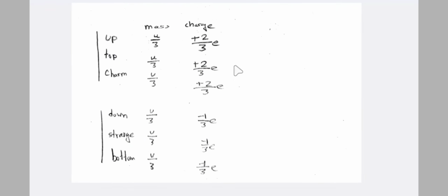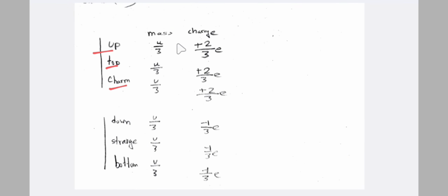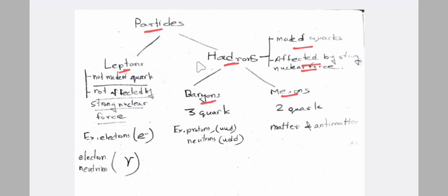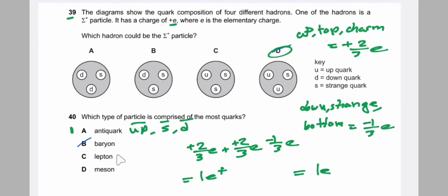And for the second part, up, top and charm have a charge of plus 2 by 3e, while down, strange and bottom have a charge of negative 1 by 3e. First of all, here we can see that particles are divided into leptons and hadrons. Leptons are not made up of quarks, while baryons are made up of 3 quarks and mesons are made up of 2 quarks. So the most number of quarks is in the baryon, that is option B.